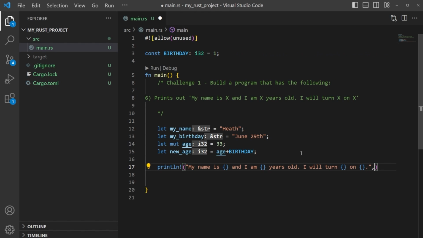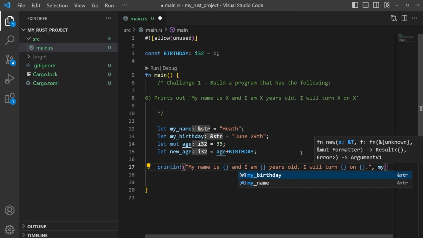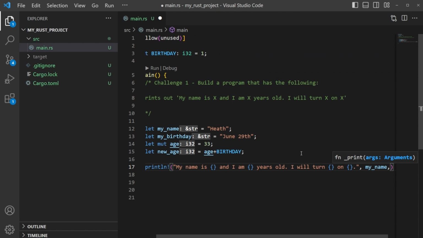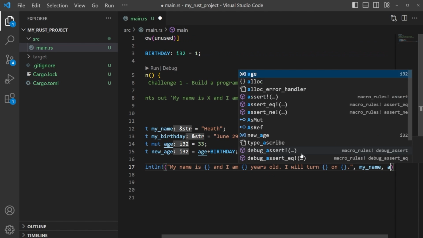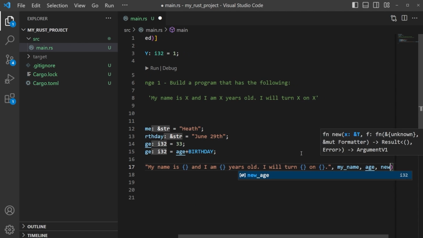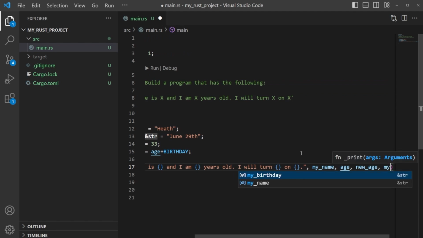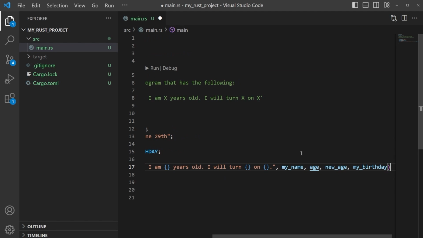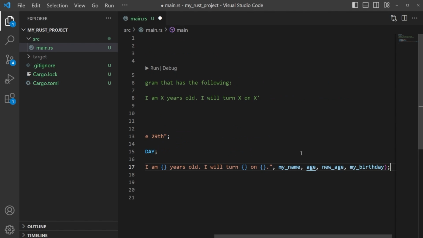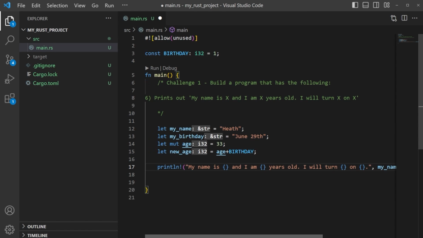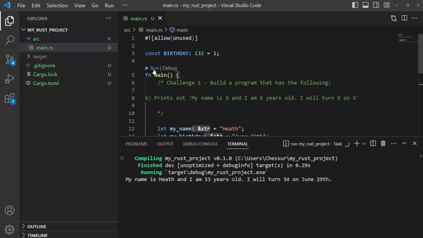So we can say my_name. We could say my age, or just age, I'm sorry. Then new_age. And then lastly, my_birthday. Okay. Make sure we close this off here with a semicolon. This is what it should look like. I'll give you a second to catch up. I'll also put this code under the video as well, just so you can have a solution to the problem. We'll go ahead and save this now, and then we'll run it.